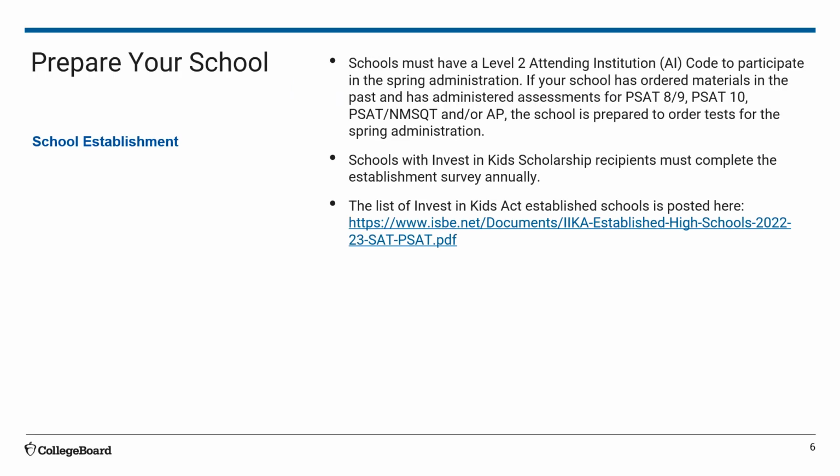We'll now discuss the eligibility criteria to order and administer PSAT 10 and PSAT 8-9 in spring of 2023. Schools must have a Level 2 Attending Institution or AI code to participate in the spring administration. In Illinois, the AI code begins with a 14 and is a 6-digit code. If your school has ordered materials in the past and has administered assessments for PSAT 8-9, PSAT 10, PSAT NMSQT, SAT, and/or AP, the school is prepared to order tests for the spring administration.